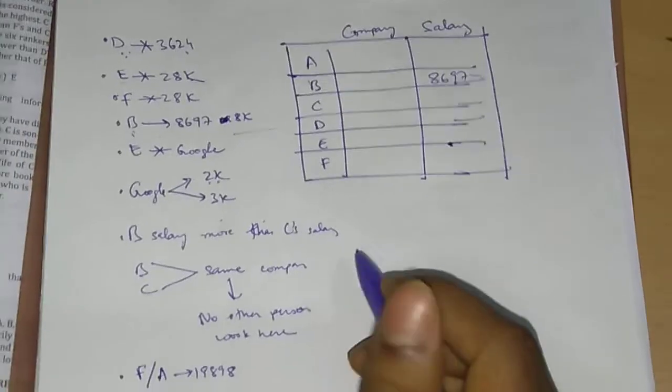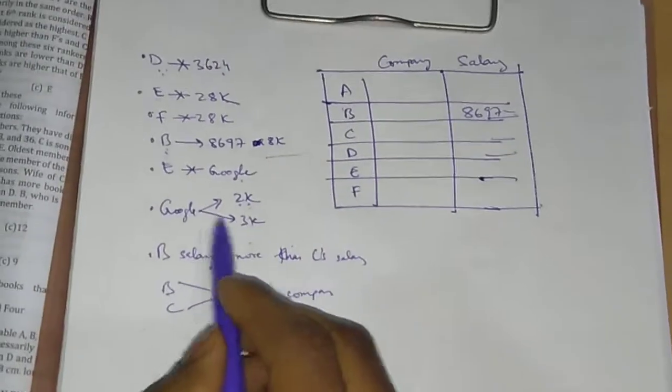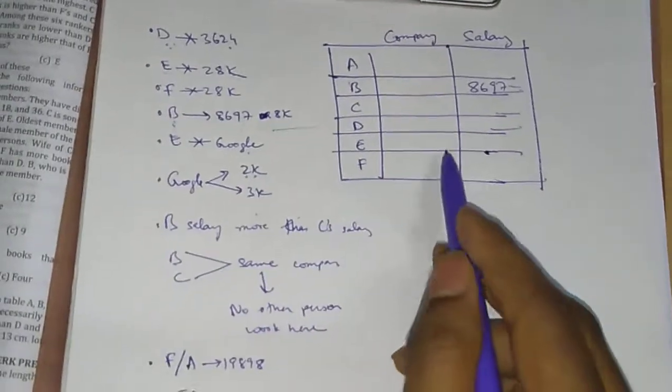Next, C. Again, do we have any definite condition? No. E doesn't work in Google. That is not a definite condition. Google salary is 2k and 3k. We don't know who works in Google yet.